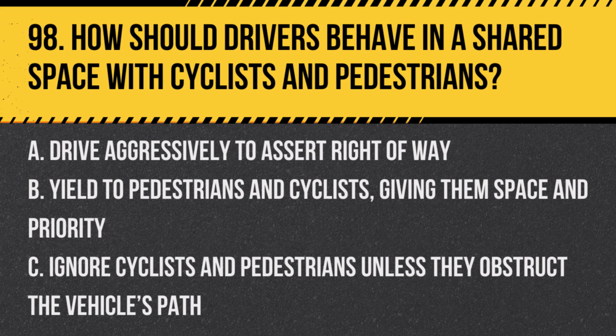Question 98. How should drivers behave in a shared space with cyclists and pedestrians? A. Drive aggressively to assert right-of-way. B. Yield to pedestrians and cyclists, giving them space and priority. C. Ignore cyclists and pedestrians unless they obstruct the vehicle's path. Answer. B. Yield to pedestrians and cyclists, giving them space and priority. This ensures safety and respect for all road users.